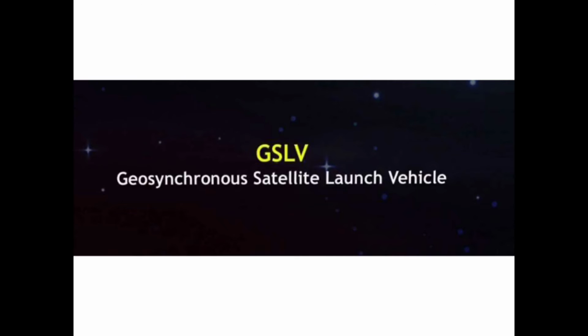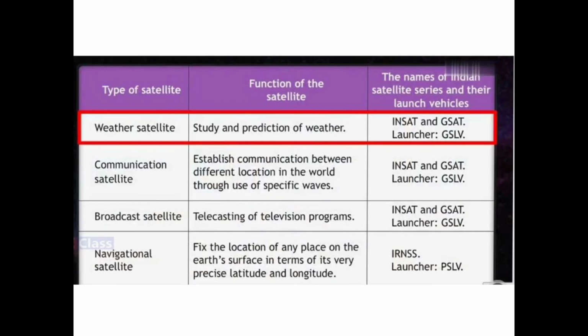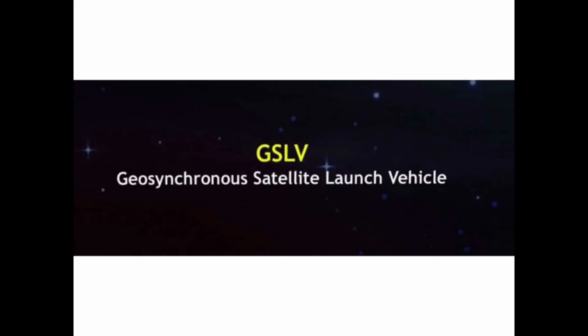Children, some satellites need launch vehicles to launch them. So we have one, GSLV, that is Geosynchronous Satellite Launch Vehicle, and the other is PSLV, that is called the Polar Satellite Launch Vehicle. Okay, so these two are used. Got it?